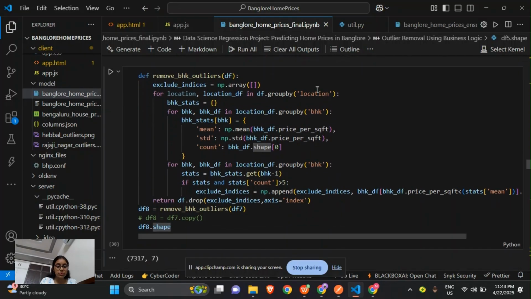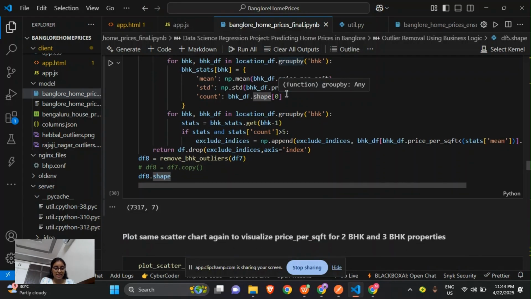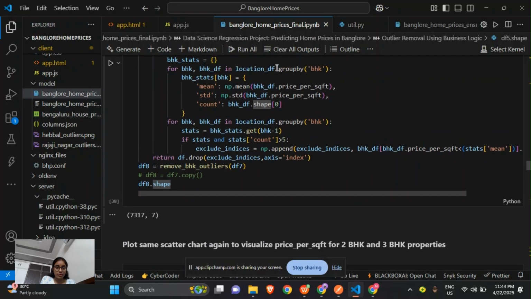So this is used to group the data frame by location, by iterating over each location and its subset. And BHK stats, so here we will initialize an empty dictionary that stores the statistics for BHK in the current location. And then we will group the location_df by BHK, iterating over each BHK. And bhk_stats will help in grouping the location and iterating over the 2 BHK and 3 BHK flats.